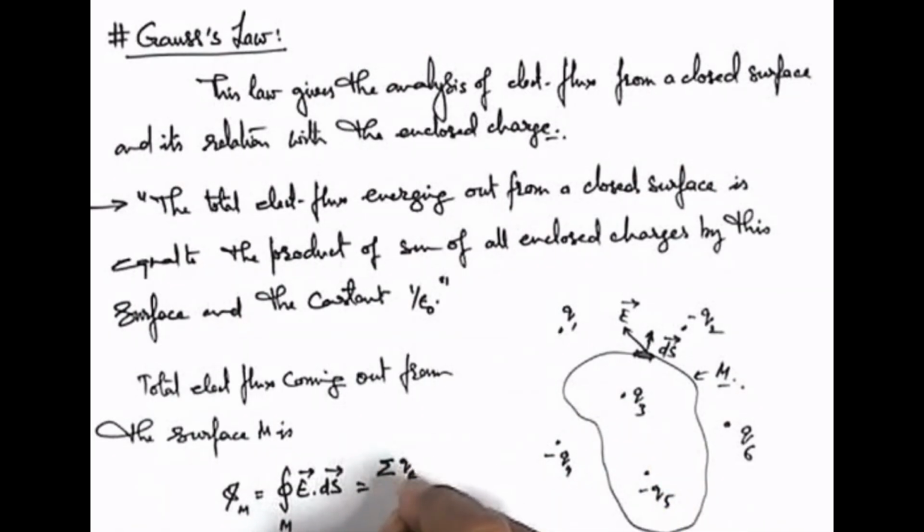So it is written as the sum of enclosed charges divided by epsilon naught, because it is multiplied with the factor 1 by epsilon naught. So it can be written as Q3 minus Q5 by epsilon naught. That is the total flux which is coming out. It can be given either by calculating the flux using the electric field, or directly by using Gauss law, that is the product of enclosed charges and 1 by epsilon naught. This is the way we use Gauss law in various situations.